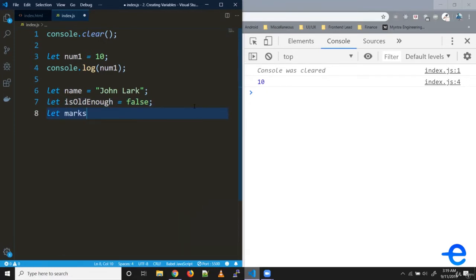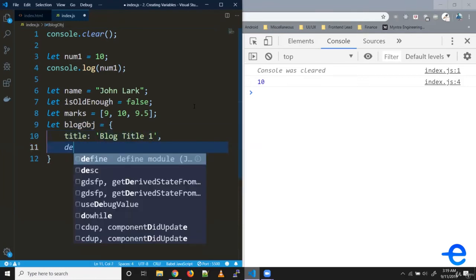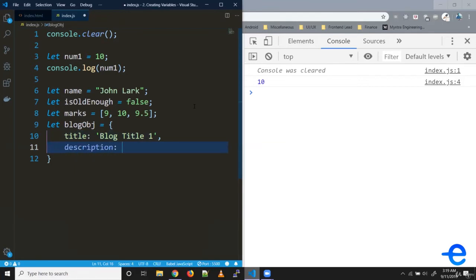So let's say marks, say 9, 10, 9.5. Similarly, we can even store objects. So let's say blog object. So title, let's say blog title 1. And another property, say description, lorem ipsum.